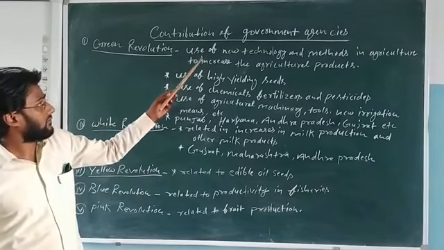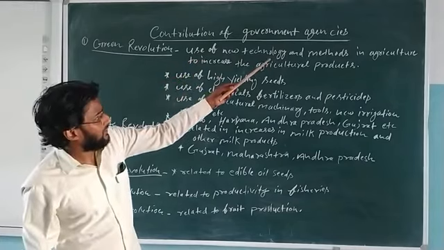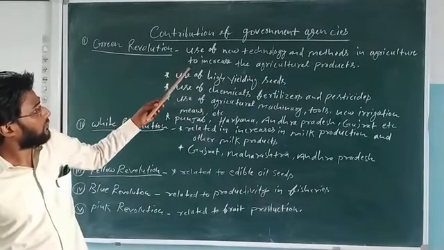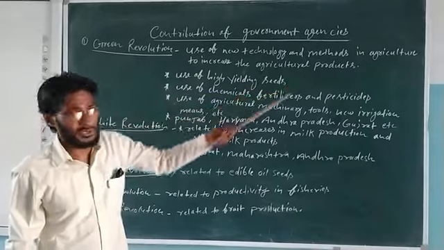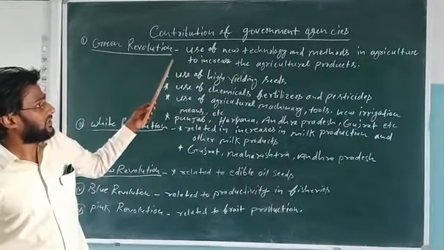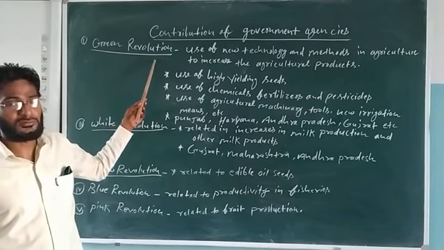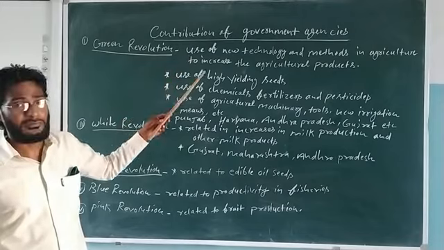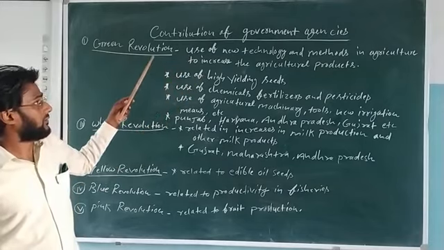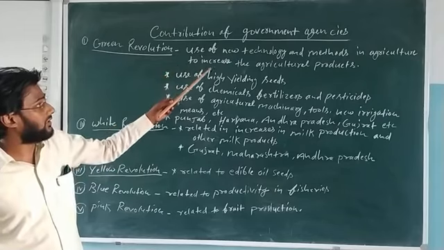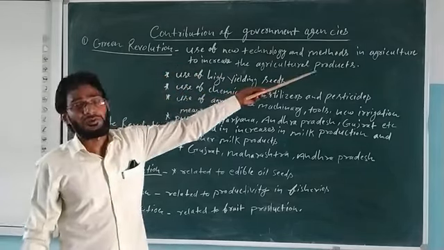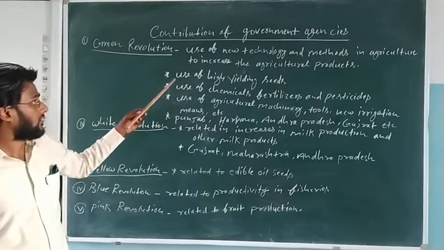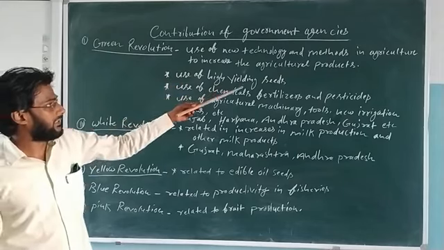It happened due to the use of new technology and methods in agriculture to increase agricultural products. At that time the need was due to increasing population. So to feed the increasing population, it was necessary to increase agricultural production. So the farmers started using high yielding seeds.